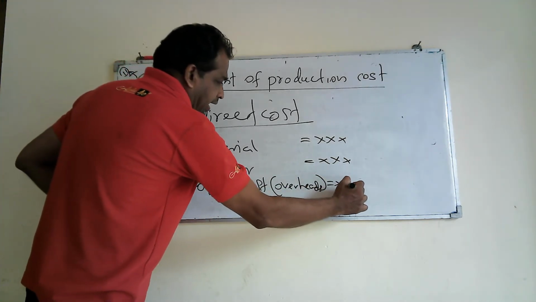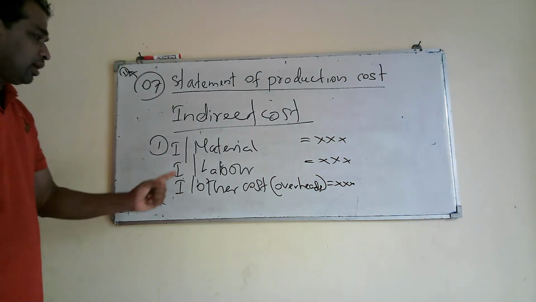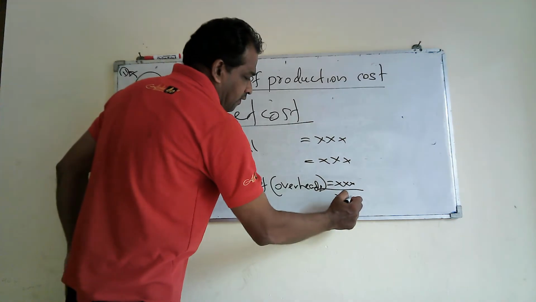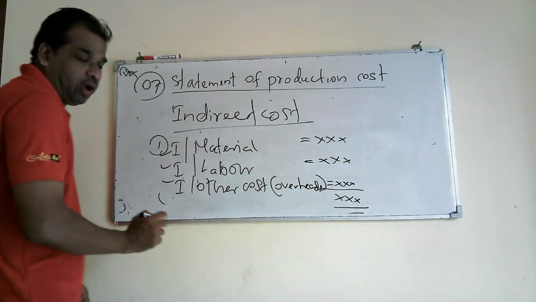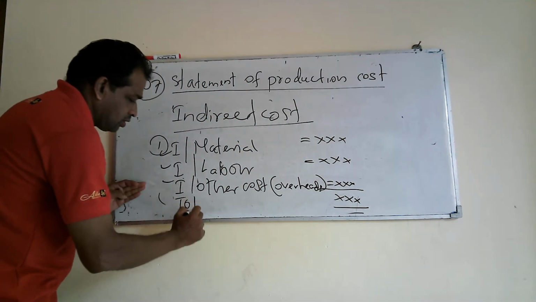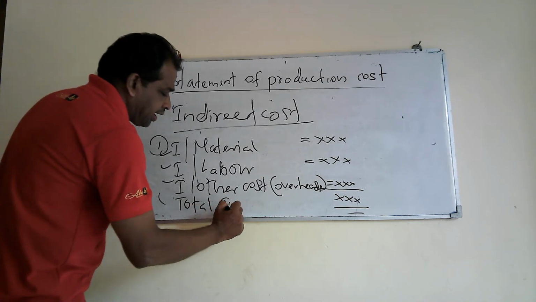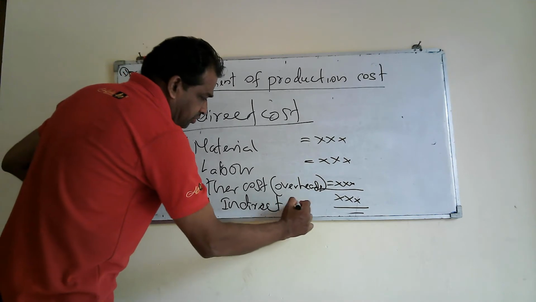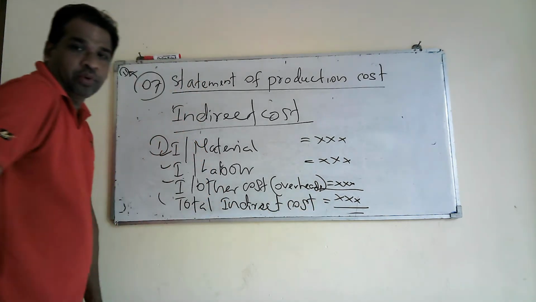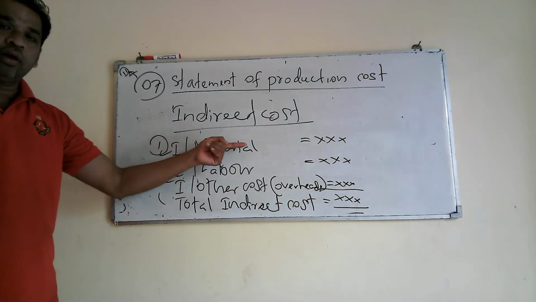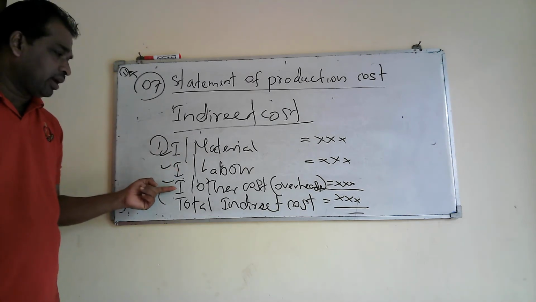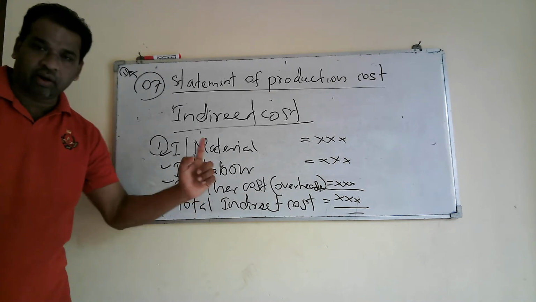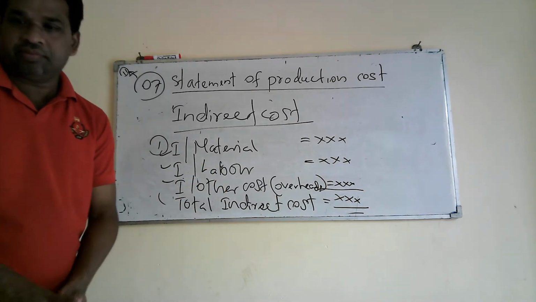We say overheads. We can take the total of these three elements, and that is called total indirect cost. You understood? Indirect material cost, indirect labor cost, indirect other cost. The addition of these three will be equal to total indirect cost.